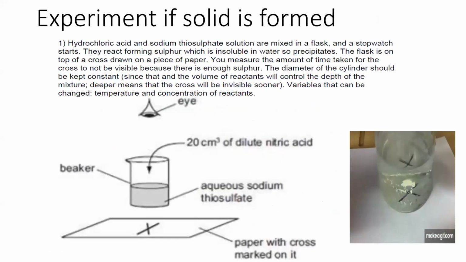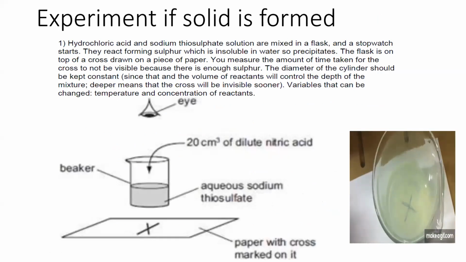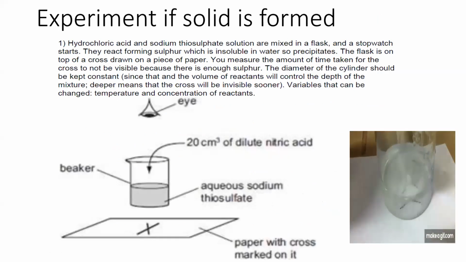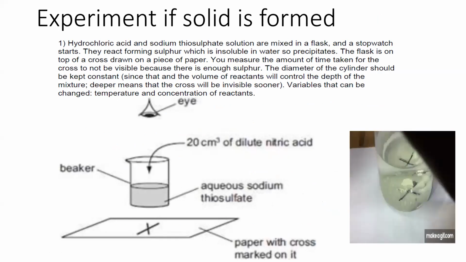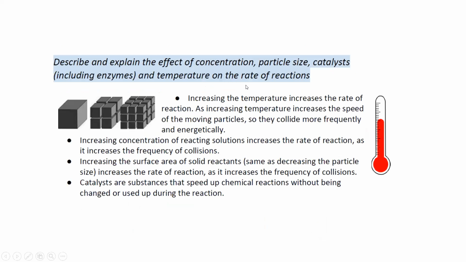We can work out the rate in different ways. For example, if a precipitate or a solid is formed during a reaction, we can work out how much time the solid will take to disappear. Or if a gas is given off during a reaction, we can allow that gas to escape, so we'll know how much change in mass occurs. Otherwise, we can measure the volume of the gas directly to get the rate of reaction.